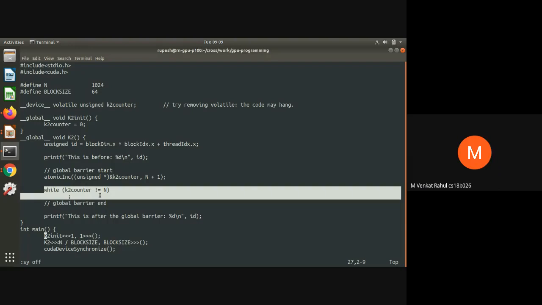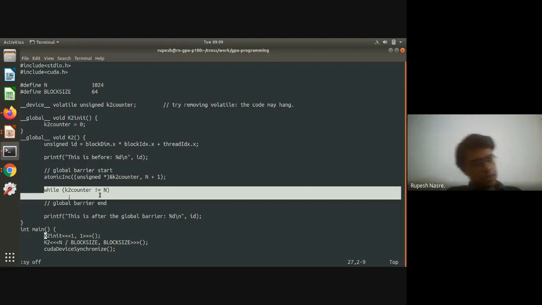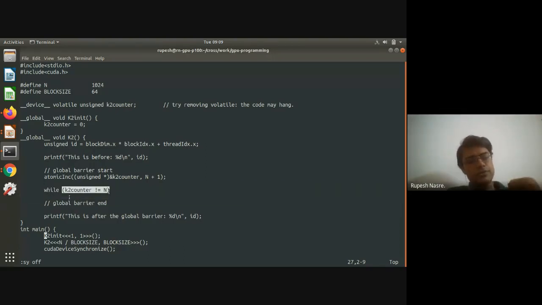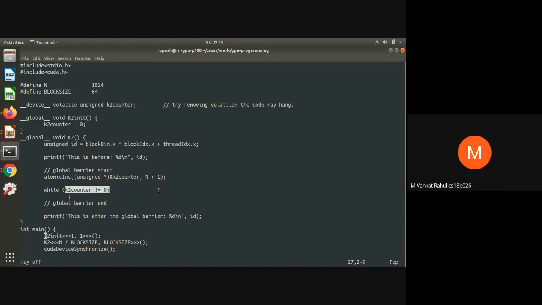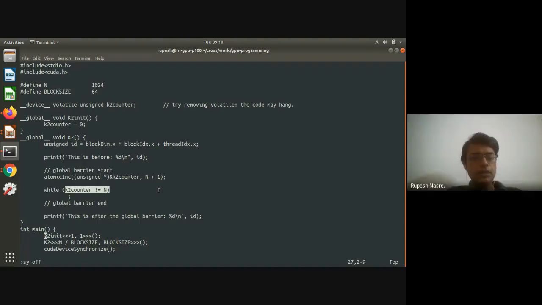Sir, doesn't atomic increment have its own fence? Yes, atomic increment has its fence. That is correct. But that will happen once, right? And then some other thread will increment it. At that time, you are still reading the cached value. So you will update the counter, but that might be, let's say, 100. After that, you continue reading 100. That is the problem. Okay, sir. Got it. Thank you. Any other concerns here?